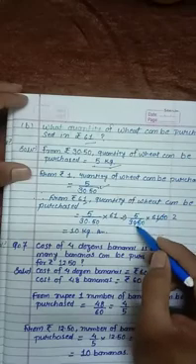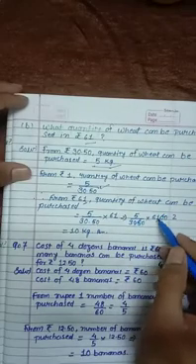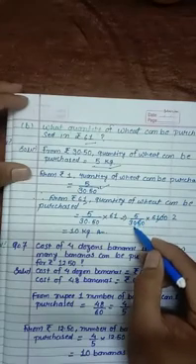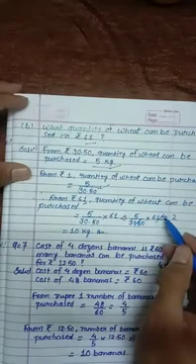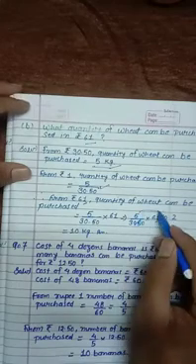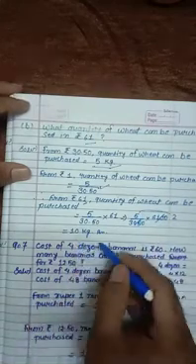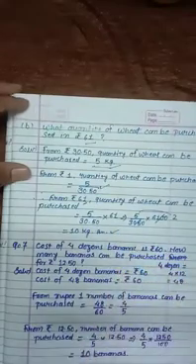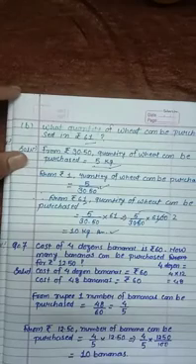5 divided by 3050 rupees multiplied by 6100. If you cut short, 3050 goes into 6100 two times, and 5 will be multiplied with 2, so it will be 10. So how much quantity can you get? You can get 10 kg of wheat.